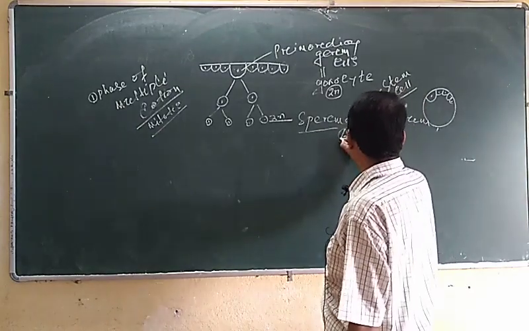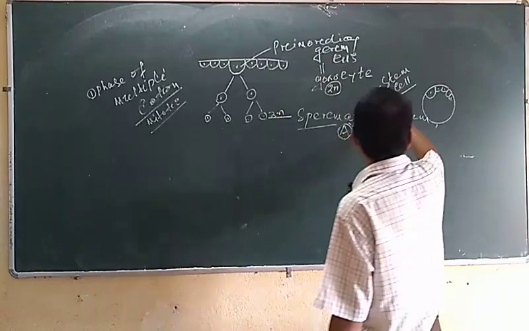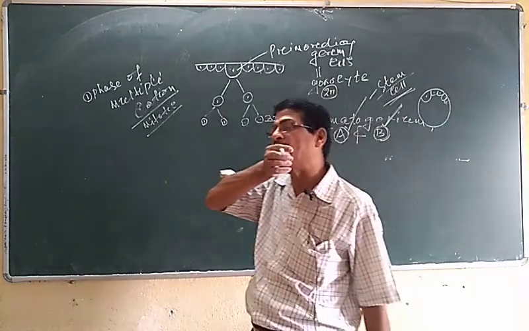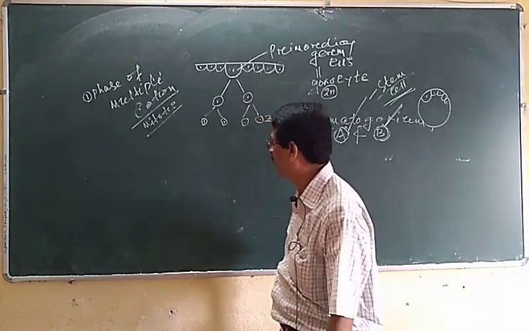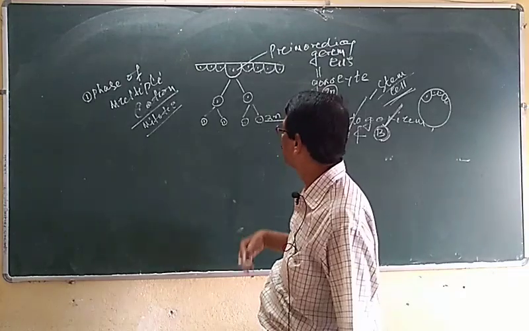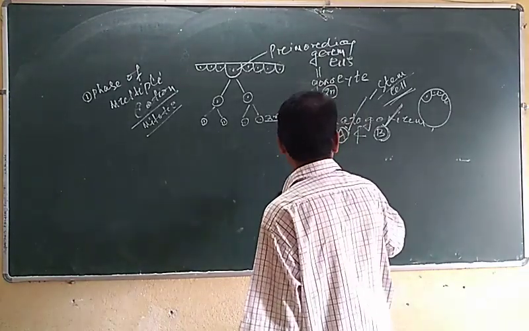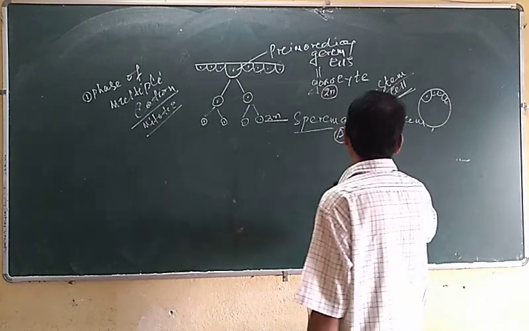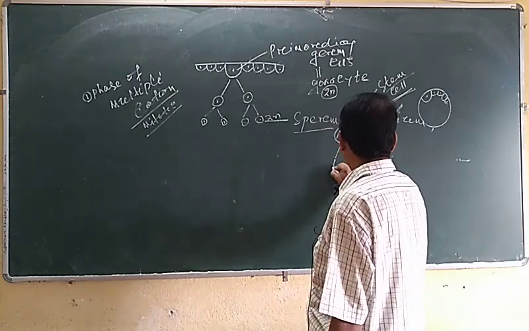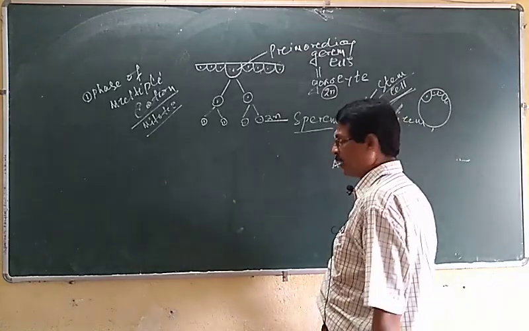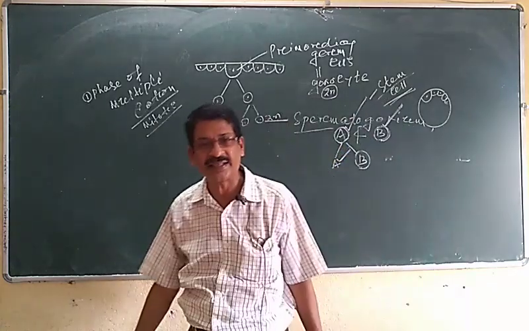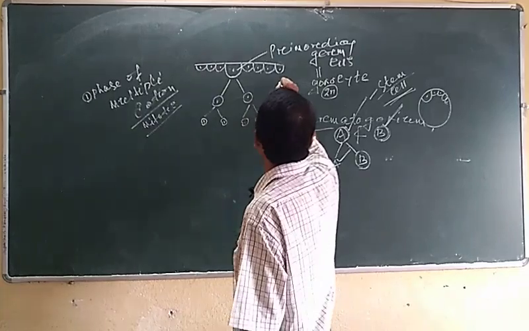So the spermatogonia A, which behave as stem cells, divide mitotically to form a large number of spermatogonia, by which the number of sperms becomes huge. By further division, spermatogonia A may produce A and also B, where A again behaves as the stem cell, and B proceeds towards the next phase of spermatogenesis.